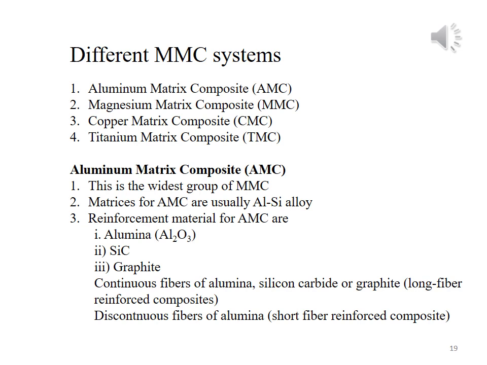If the reinforcement material consists of long fiber, then such aluminium matrix composite is called long fiber reinforced composite material. If the fiber of reinforcing phase is present in the short form, then the resulting material is called short fiber reinforced composite material.